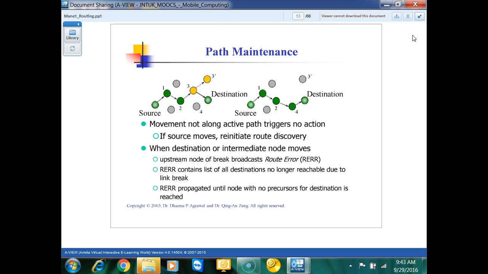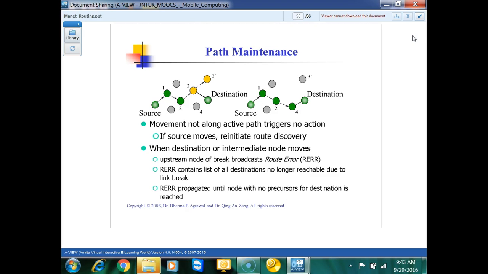Even if your source moves, or your destination moves, they will reinitiate the route discovery. If the source moves, it starts route discovery without any route error packets coming from upstream. But if the destination or intermediate node moves, the upstream node will start broadcasting and searching for a route once it gets the route error.